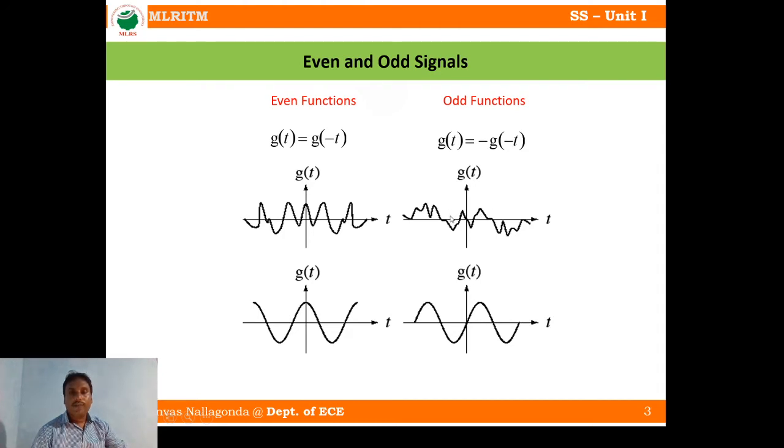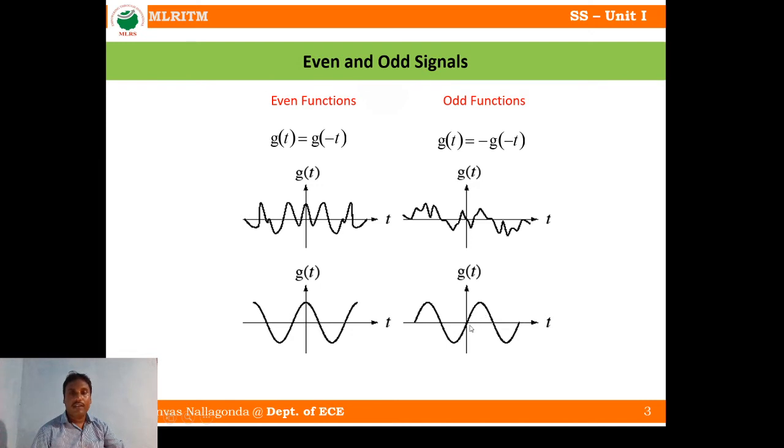That's why after folding, again you fold with respect to the x-axis. Then this portion matches with this portion after the second folding. The first folding is with respect to the y-axis, and then again you fold with respect to the x-axis. That is called odd signal, because after two foldings, the signal matches with the original. So this is the example for odd signal.